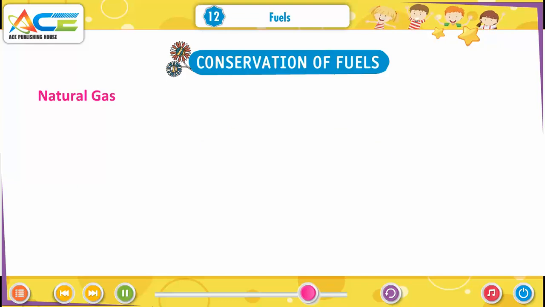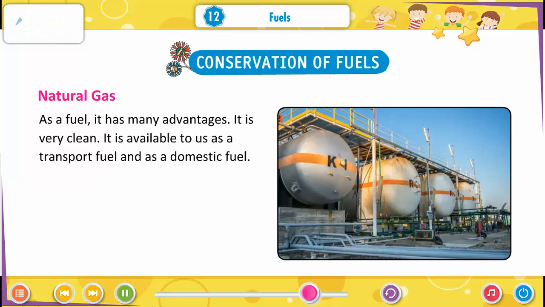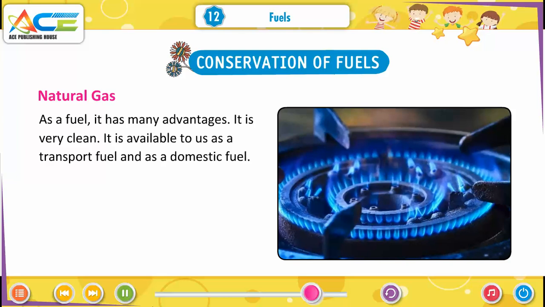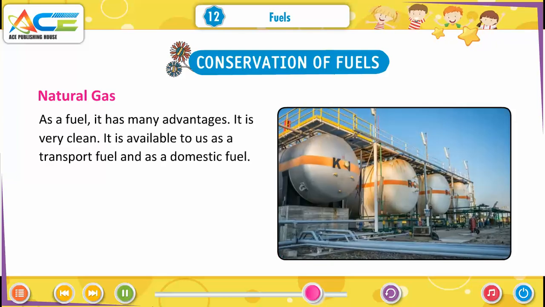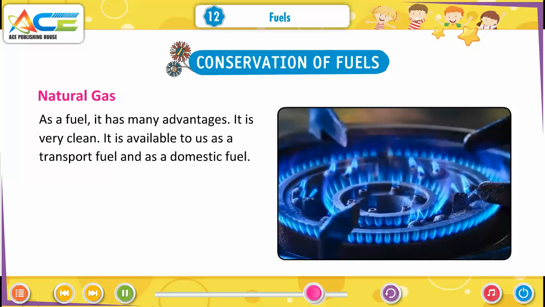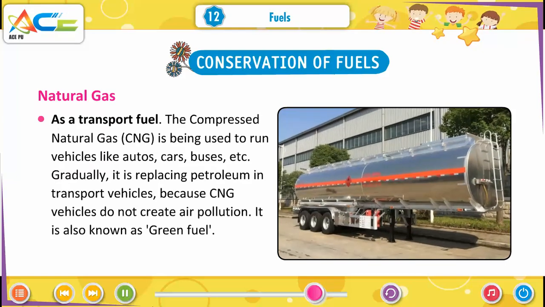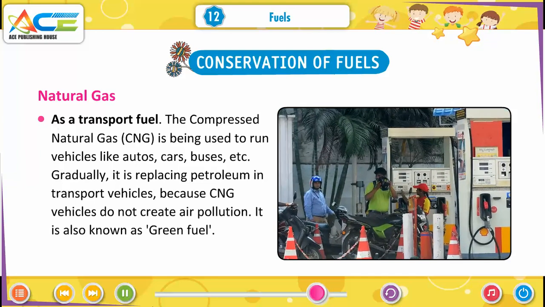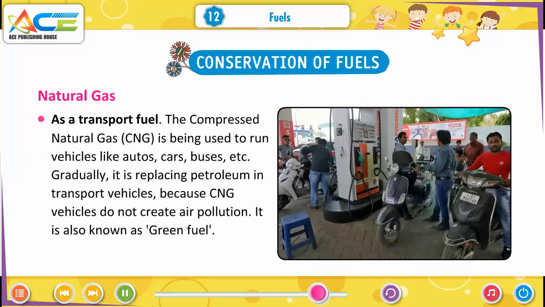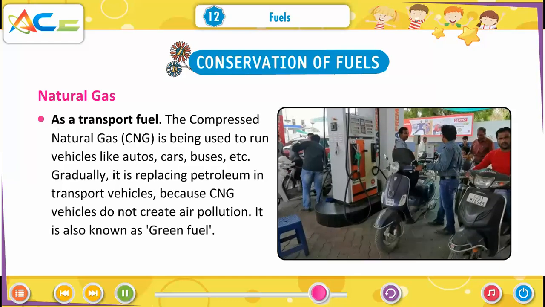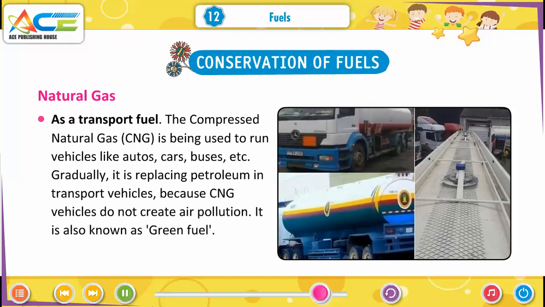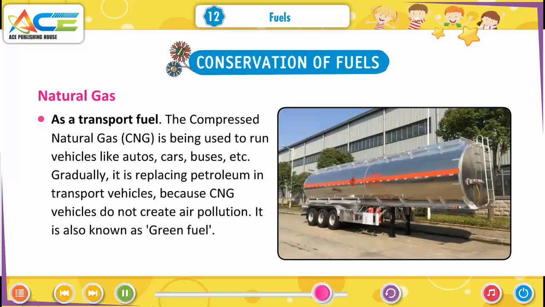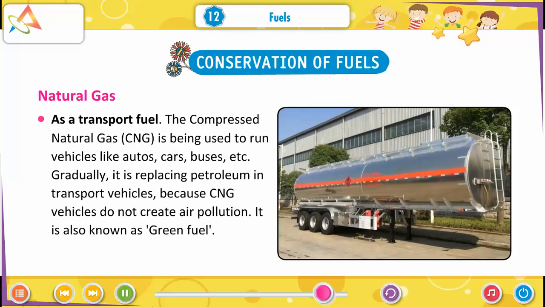Natural gas. As a fuel, it has many advantages. It is very clean. It is available to us as a transport fuel and as a domestic fuel. As a transport fuel, compressed natural gas (CNG) is being used to run vehicles like autos, cars, buses, etc. Gradually, it is replacing petroleum in transport vehicles because CNG vehicles do not create air pollution. It is also known as green fuel.